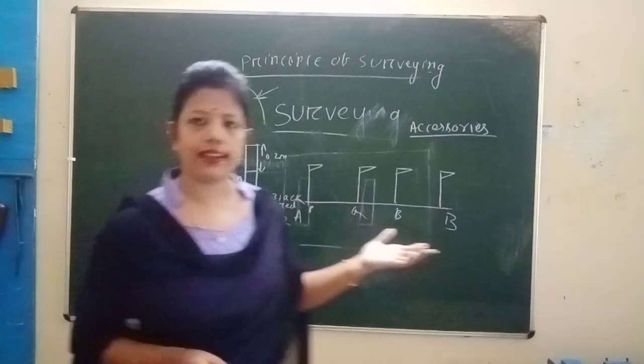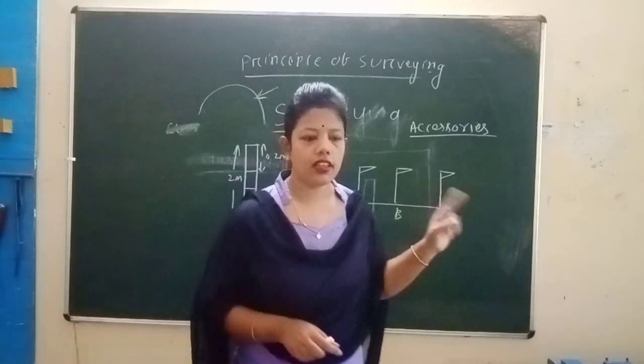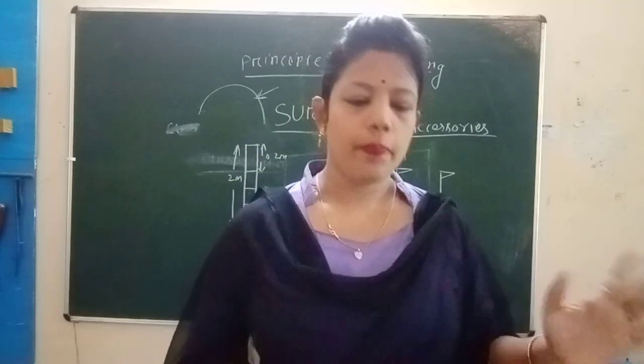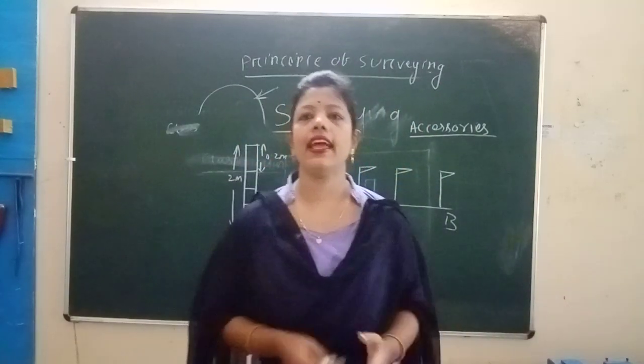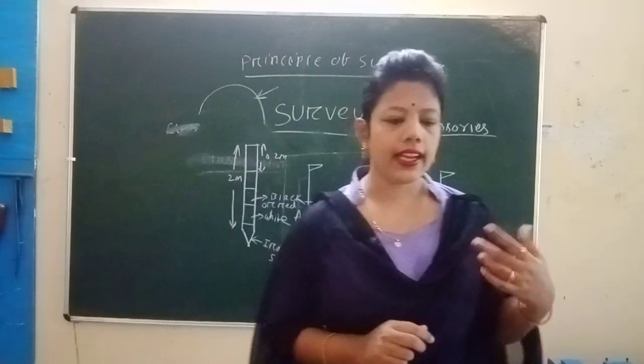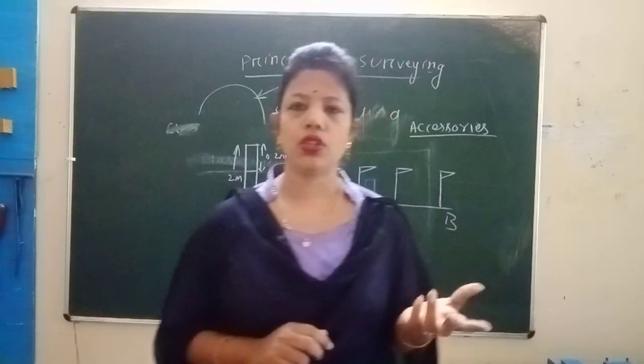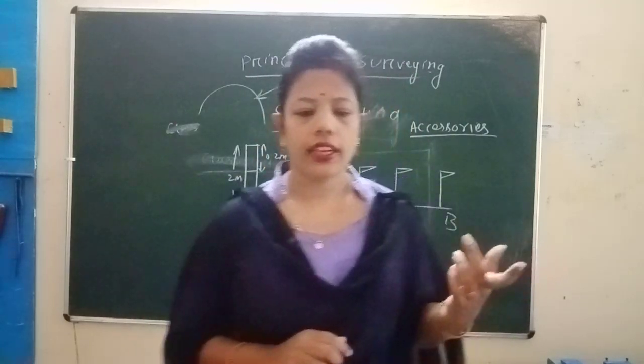Next we go to chain. What is chain? Chain is the accessories of survey. Chain are of 5 types. First one is metric chain, second one is steel band chain, third one is engineer's chain, fourth one is Gunter's chain, fifth one is revenue chain.